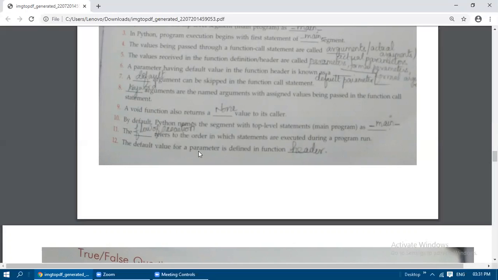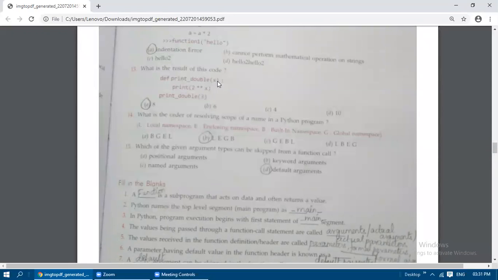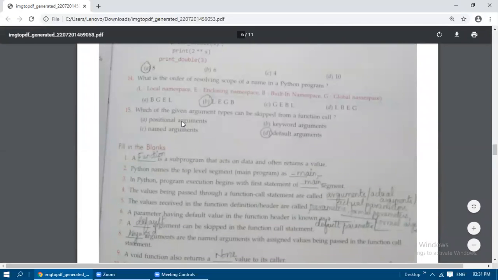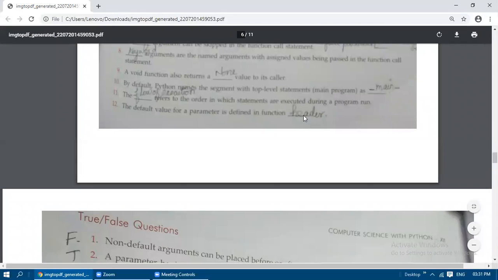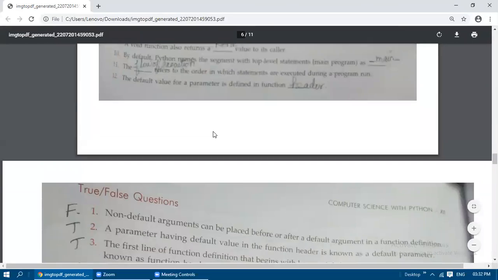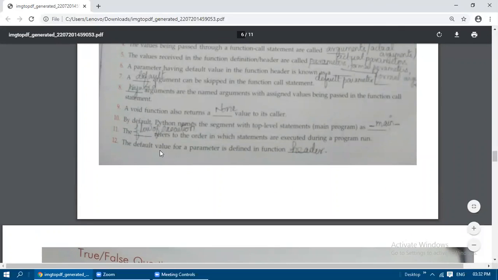Next, default value for a parameter is defined in the where function header. Default value, where will we mention it for a parameter? See, in this function if we are mentioning x is equal to 2 or 3, like that, instead of passing a value here, we can just call this function alone with x is equal to 3 directly. If we are assigning this, this will return the result as 8 only. So in this way, if x is assigned with some value in the function header, that is in the function definition or function header only. If you are assigning the value for the parameter, then that is known as what? Default value. Okay, the default value for a parameter is defined in the function header.